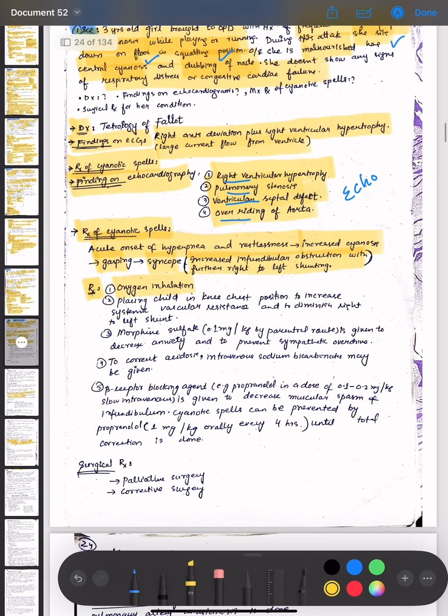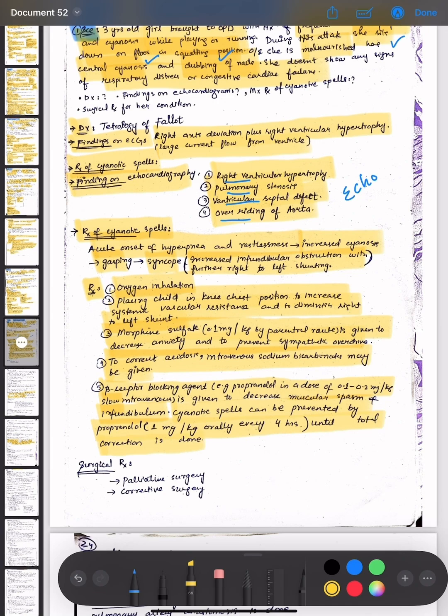Then placing the child in knee chest position to increase the systemic vascular resistance and to diminish the right to left shunt. Then morphine sulfate is given, that is 0.1 mg per kg by parenteral route to decrease anxiety and to prevent sympathetic overdrive. Then to correct the acidosis, intravenous sodium bicarbonate may be given. A beta receptor blocking agent, for example propranolol, in a dose of 0.1 to 0.2 mg per kg is given slowly intravenously to decrease muscular spasm of the infundibulum. Cyanotic spells can be prevented by propranolol 1 mg per kg orally every 4 hours until total correction is done.